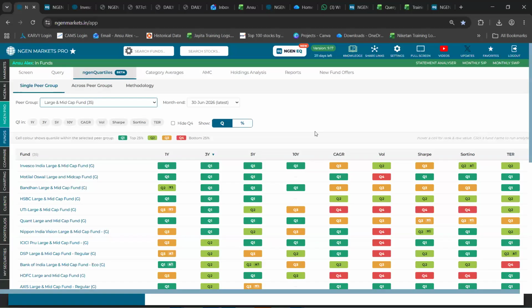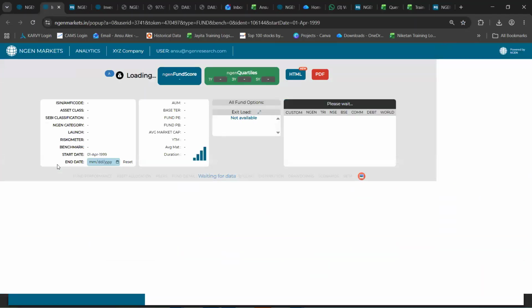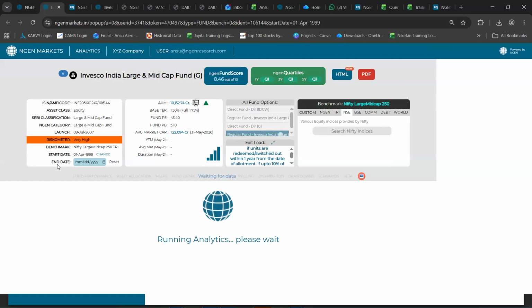If you see Invesco India large and mid cap, the CAGR shows as Q3, but otherwise 1 year, 3 year, 5 year, 10 year, everything shows as Q1. So what makes this definition different? Sure. So I'll have to first check the inception of this respective fund, because the CAGR happens to be the CAGR of the fund since its inception. The data or the statistics that we are showing is since the fund's inception.